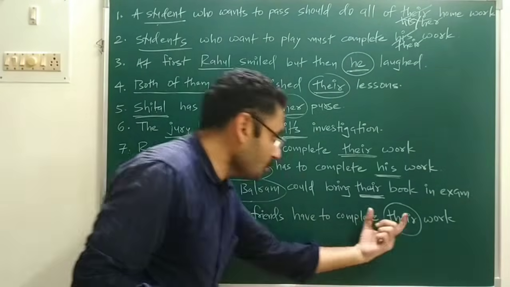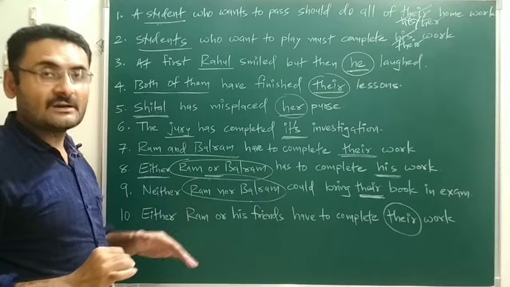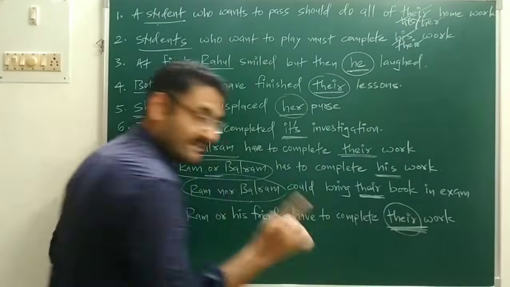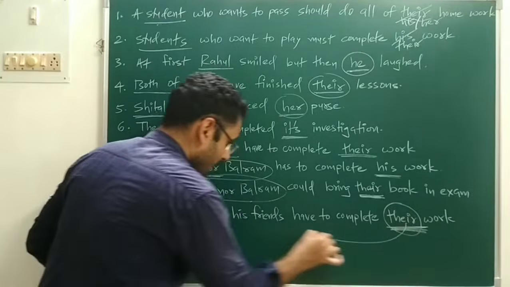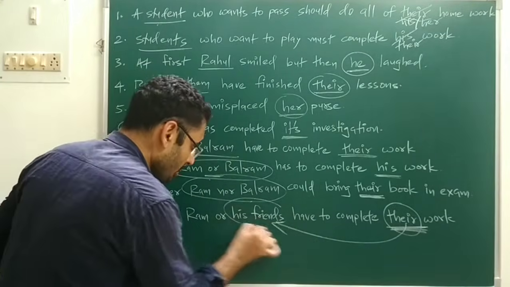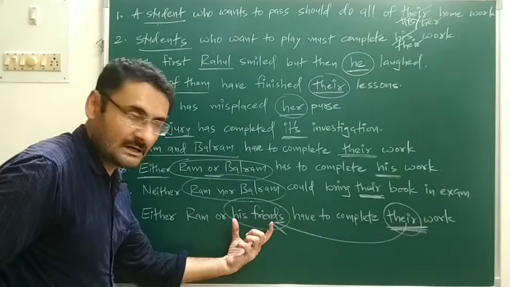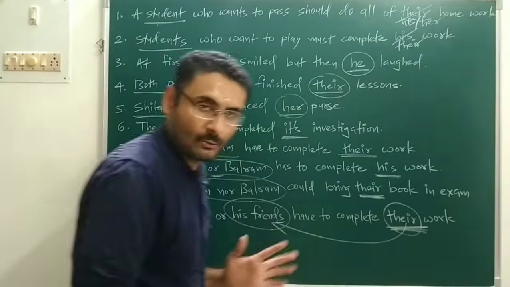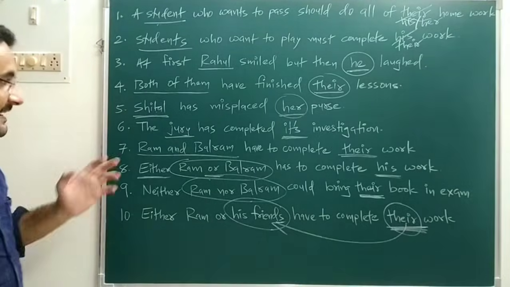But over here, I have used a plural pronoun. So another rule is there, that whatever pronoun is there is based on the nearest noun. Nearest noun is what? Plural. If the nearest noun is plural, then over here you have to use a plural pronoun. So this is all about these 10 sentences.